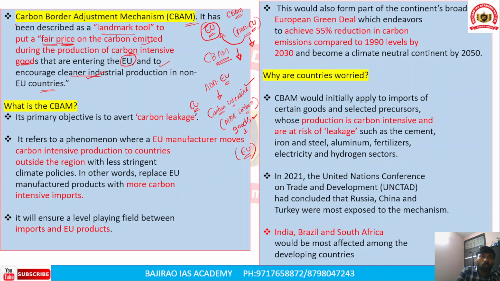So this is the European Union's stand. However, if you understand, most of the countries which export to the European Union are poor and underdeveloped countries, particularly in the global south.